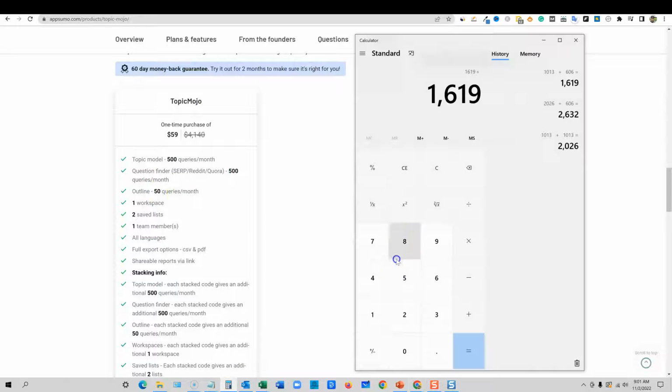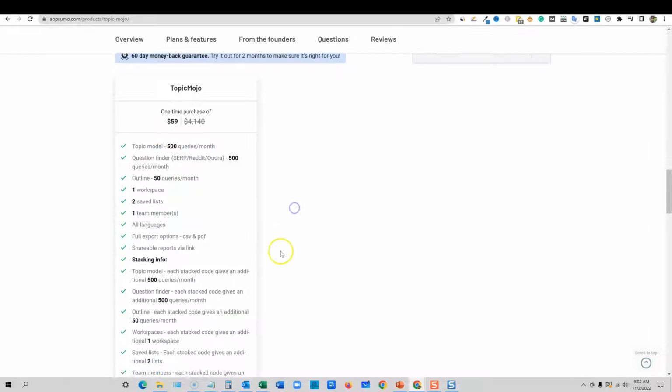If you're working 5 days a week, take 500 and divide that by 20 working days. You'd be able to use this 25 searches per day and you'd be just fine. So I think that's pretty good. If you know you're going to be using the tool heavily, or if you get tier 1 and really enjoy using it and you don't want to risk using those 500 queries too fast, then I would suggest at least getting tier 2 for that, okay?